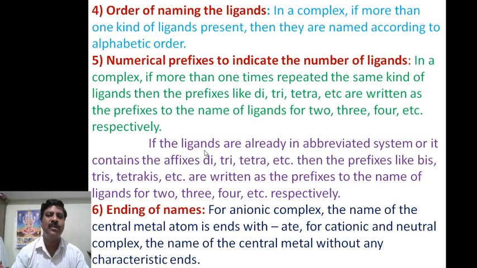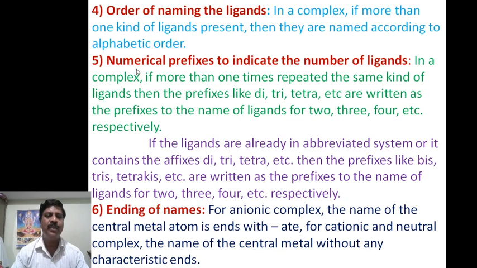Now coming to the fourth rule, the order of naming of the ligands. In a complex, if more than one kind of ligand is present, then they are named according to alphabetical order. If more than one different kind of ligands are there, they are named according to alphabetical order.